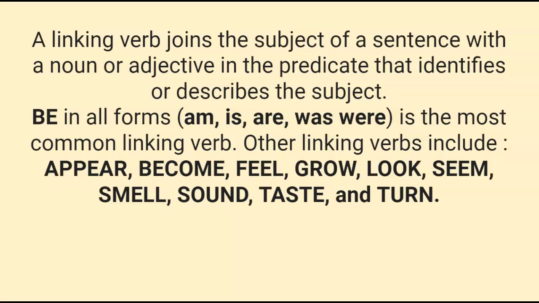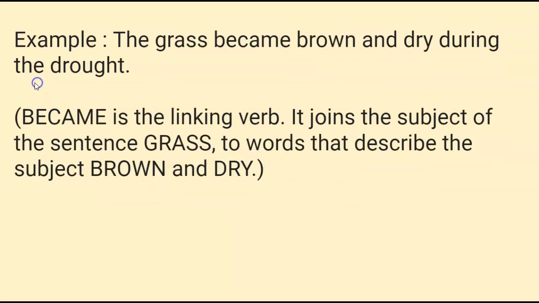Other ones that you might see are appear, become, feel, grow, look, seem, smell, sound, taste, and turn. But definitely be on the lookout for the forms of be. There are many of them. So, for example, the grass became brown and dry during the drought. Became is your linking verb. It joins the subject of the sentence, grass, to words after the linking verb that describe it, brown and dry.